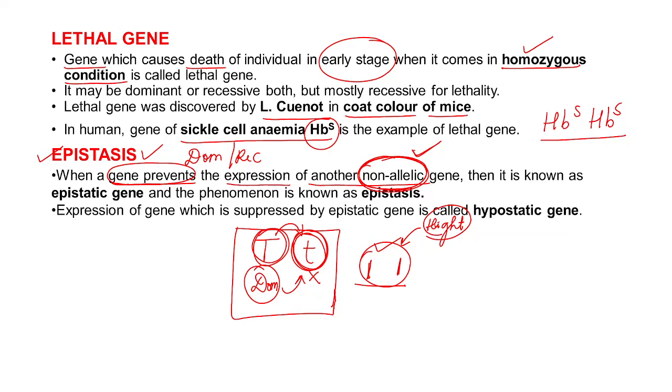Non-allelic means it is totally from a different part of the gene. Allelic means related to the same character, present in the same region, but non-allelic means a totally different gene showing its influence on another gene. That is called non-allelic. Is that clear?